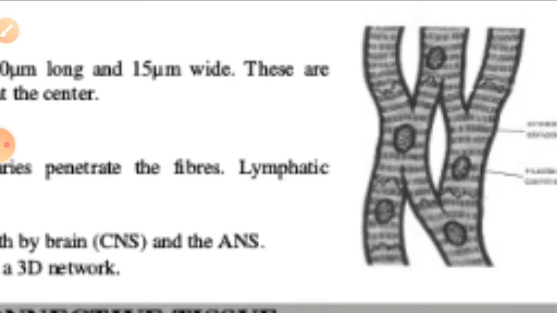Then if we talk about the functions of the muscular tissue, these are involved in the movement of the body parts, locomotion of the organism, and maintaining the position of the various parts of the body. They are always involved in the movement of body parts and the locomotion of the organism. Even we can say the muscles are responsible for the heartbeat, production of sound, and peristalsis in the tubular viscera, especially in the alimentary canal.